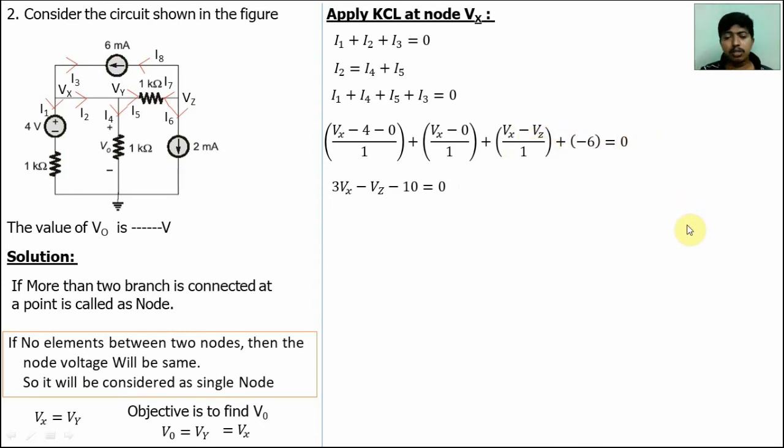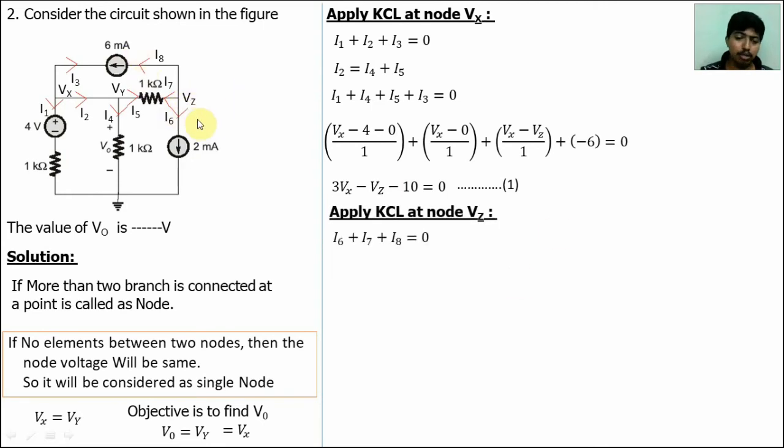Let us take this as the first equation. Next, apply Kirchhoff's current law at node Vz. I6 plus I7 plus I8 is equal to 0. I6 is directly given as 2 milliamps, and the current direction is the same, so positive 2 milliamps.